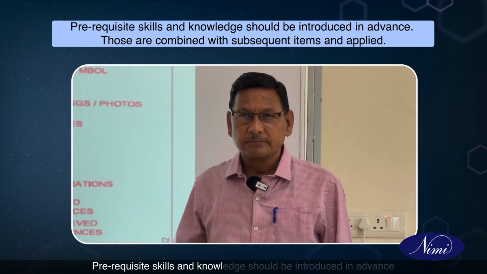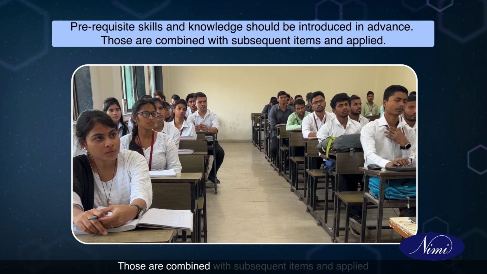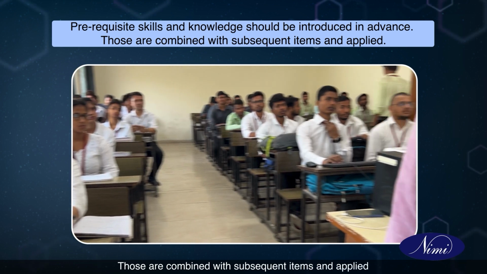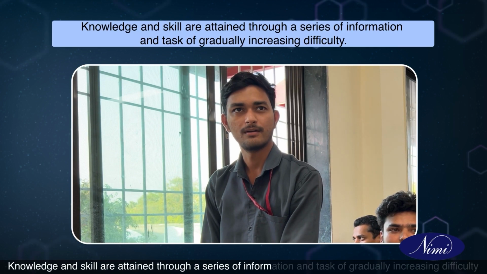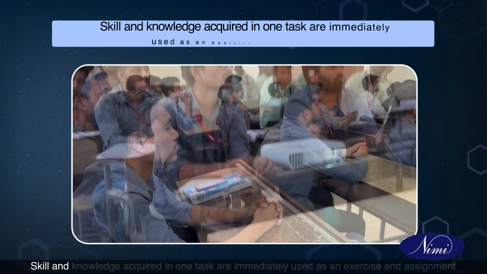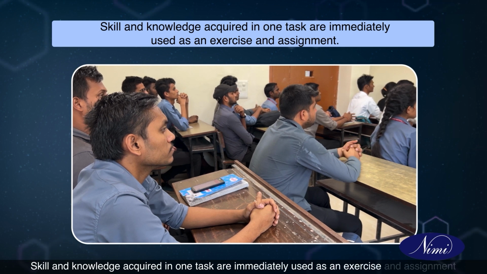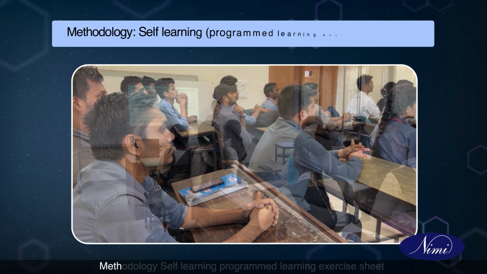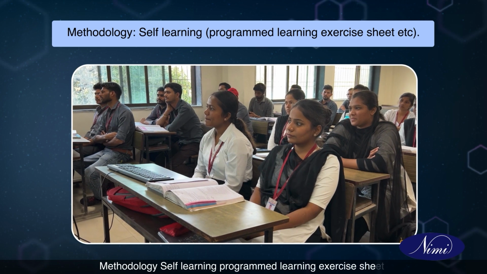Prerequisite skills and knowledge should be introduced in advance. Those are combined with subsequent items and applied. Knowledge and skill are attained through a series of information and tasks of gradually increasing difficulty. Skill and knowledge acquired in one task are immediately used as an exercise and assignment. Methodology: self-learning, programmed learning, exercise sheet, etc.